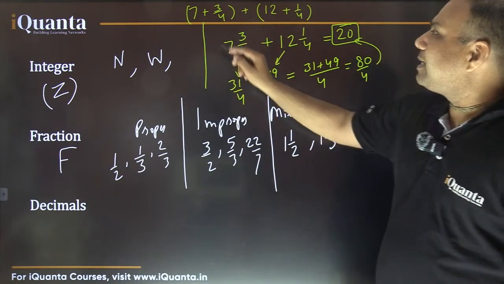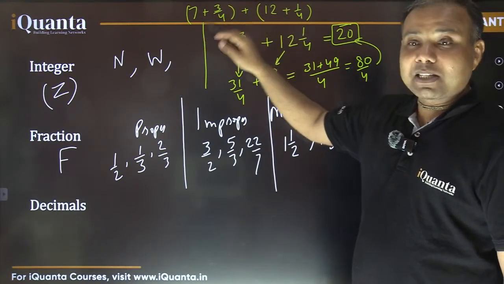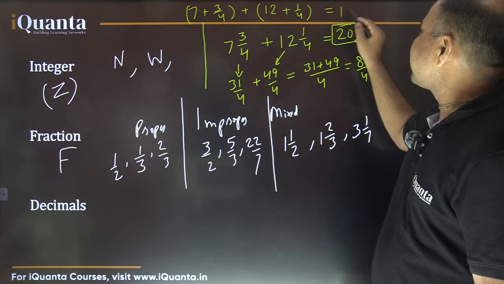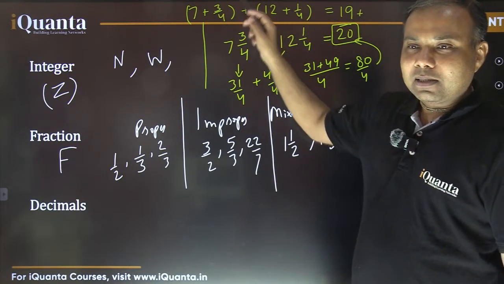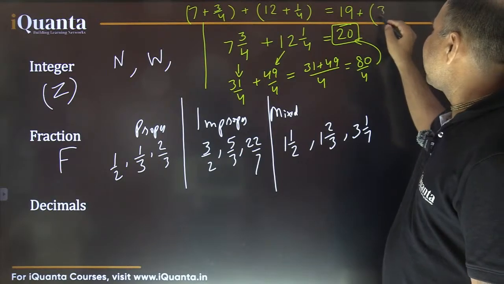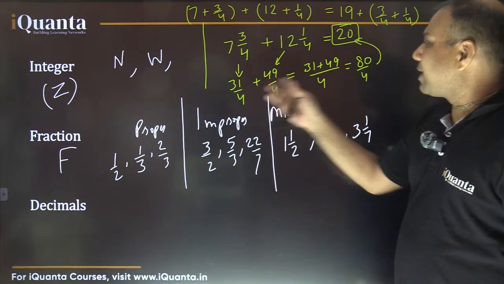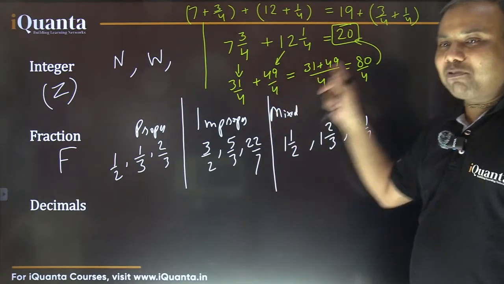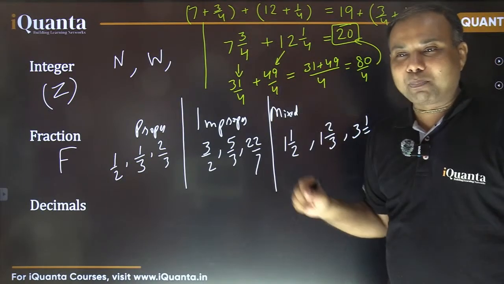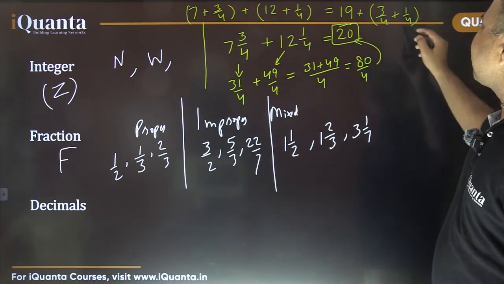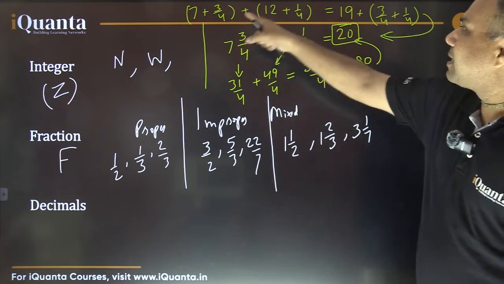So we can directly see this is 7 and this is 12. So 7 and 12, they are to be added. That makes it 19, isn't it? And further, we have these two fractions which are to be added, 3 by 4 and 1 by 4, which can be done very easily. So whatever part you were doing here, you should do the same thing with the smaller numbers. There was no need of converting it into improper fractions first. So 3 by 4 plus 1 by 4 makes it 1 simply, and the answer comes out to be 20. So that is certainly an easier one.